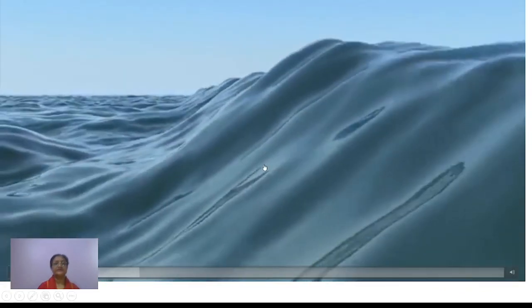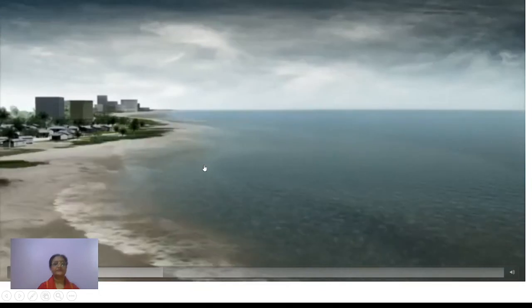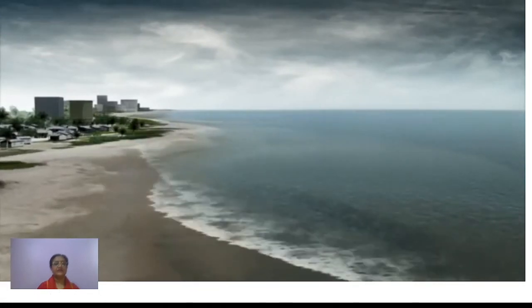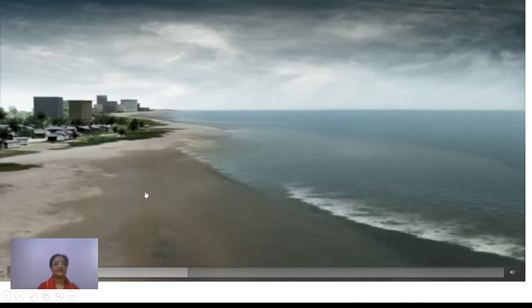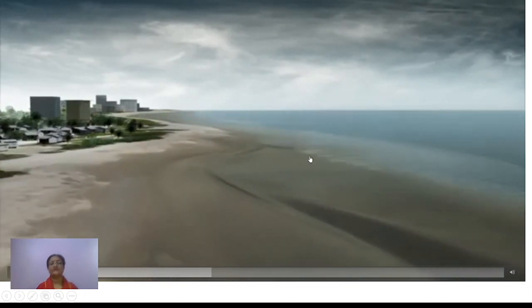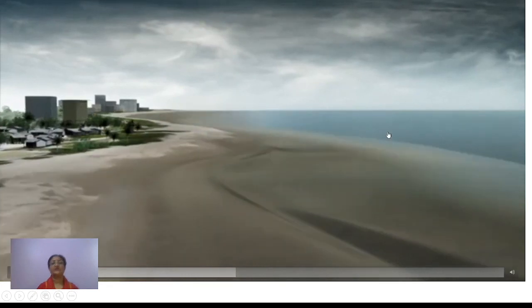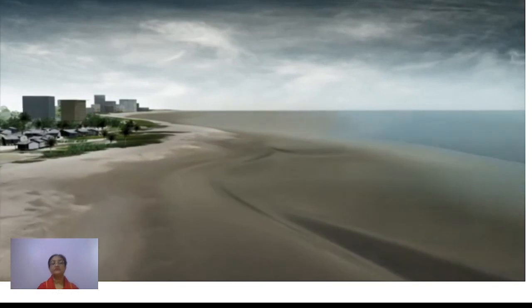Right? You can see the very high waves which are caused because of this. And as it comes, immediately you will find this type of effect. Okay, from one side of the beach you will find the water goes away towards the ocean, and it is going to cause tsunami on the other end of the ocean.